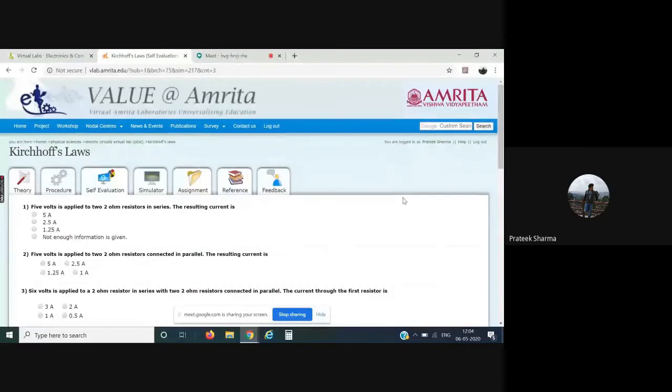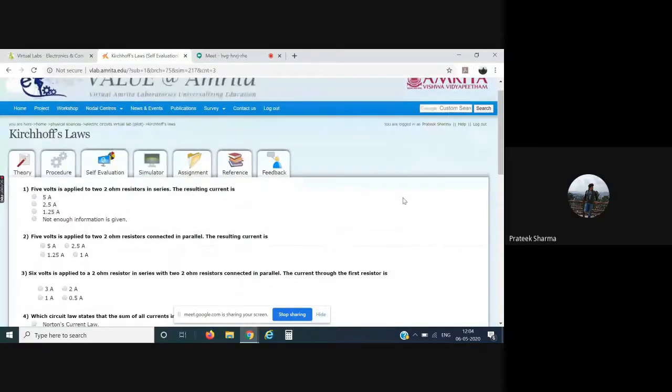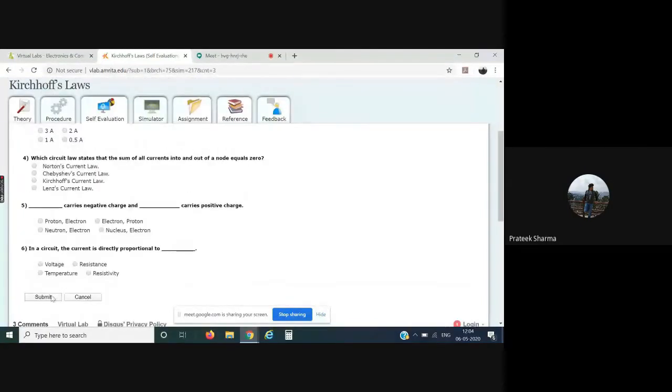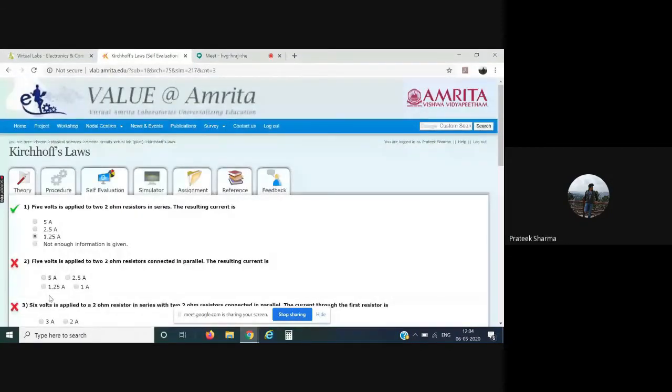So we have certain questions over here. For example, these are very basic questions. A student can select the options and click on the submit button. If the answer is right, they would be welcomed by a green tick. If not, they'll get a red cross.